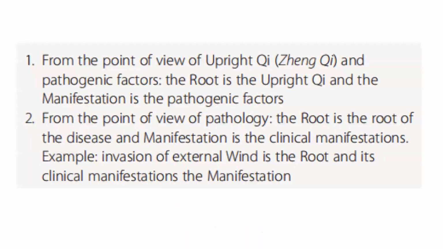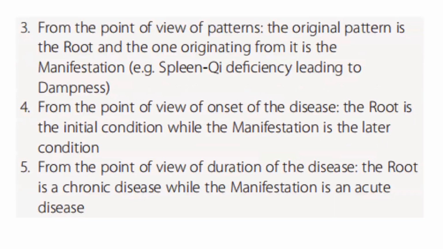Number one, from the point of view of upright qi or zheng qi and pathogenic factors, the root is the upright qi and the manifestation is the pathogenic factors. Number two, from the point of view of pathology, the root is the root of the disease and the manifestation is the clinical manifestations. Example, invasion of external wind is the root and its clinical manifestations, the manifestation. Three, from the point of view of patterns, the original pattern is the root and the one originating from it is the manifestation. For example, spleen qi deficiency leading to dampness.